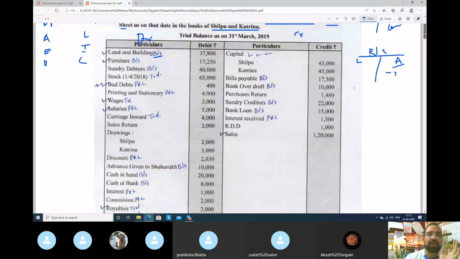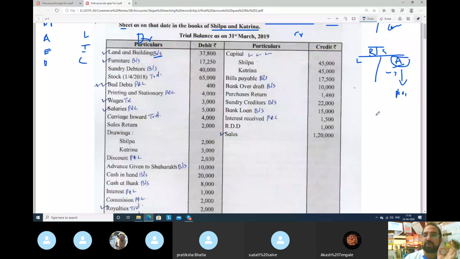Okay. Land and building go to assets. It's an asset. So here we will mark B oblique S. B oblique S means balance sheet. Furniture is an asset. Table, chair. So what is an asset? Any property which the proprietor owns, that is an asset. Okay. So balance sheet. Sundry debtors.